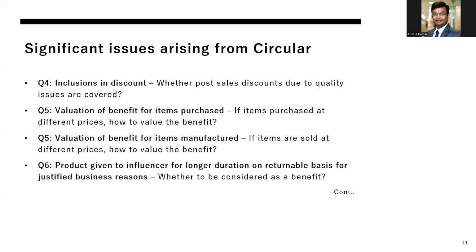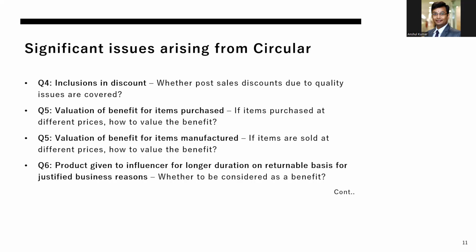And similarly, by the time the assessment comes up, the contract time may have expired, and therefore the companies will have to demonstrate and document the returning of the asset which was provided to the influencer.